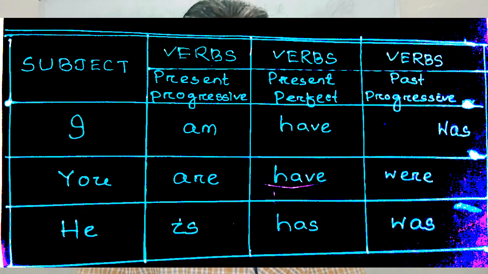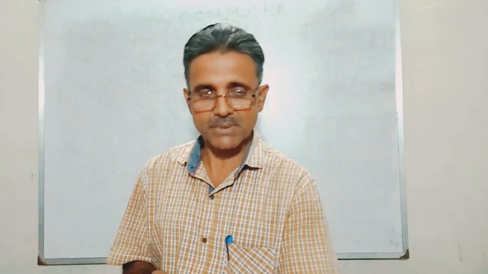For past progressive, also in previous classes I have discussed that the auxiliary verbs take the tense, means these verbs are called finite verbs.